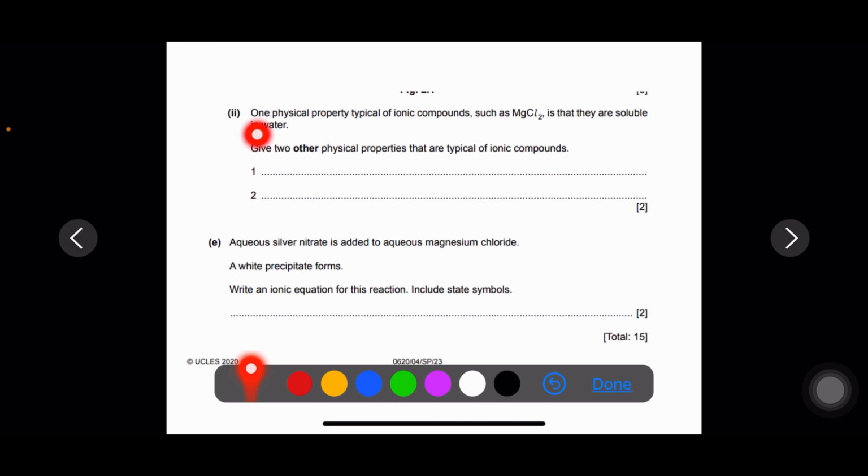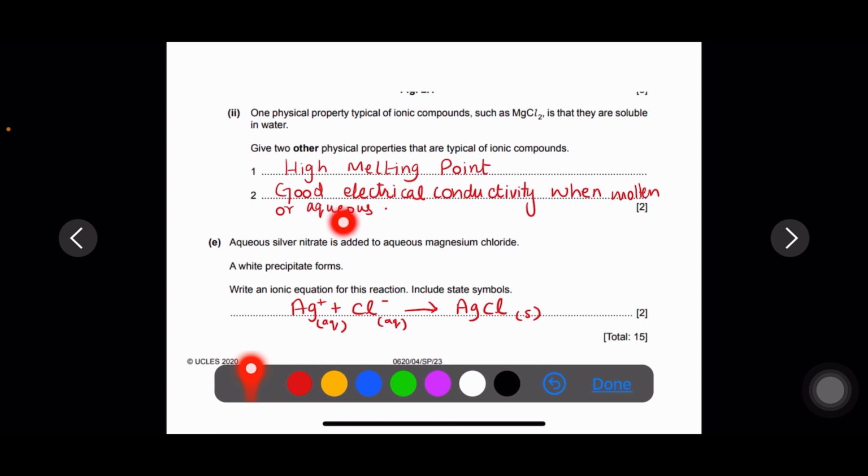Question E. One physical property typical of ionic compounds such as magnesium chloride is that they are soluble in water. Give 2 other physical properties that are typical of ionic compounds. Make sure that you are giving physical properties. They have a high melting point and they are good conductors of electricity when in molten state or in aqueous solution state.